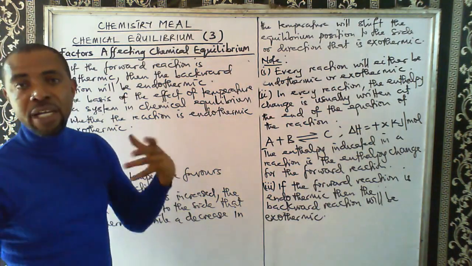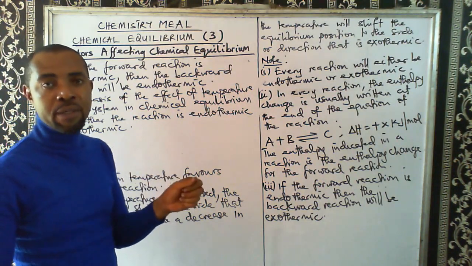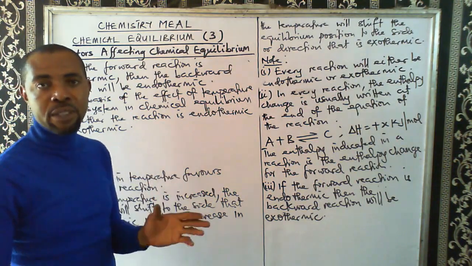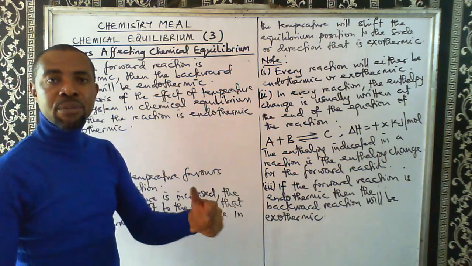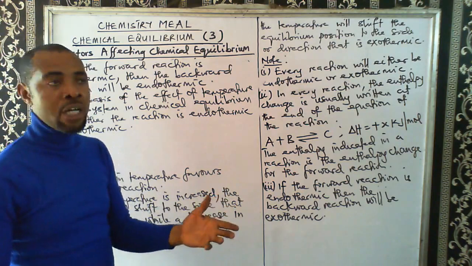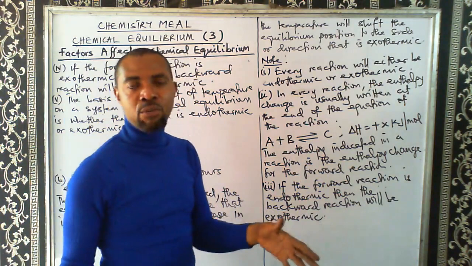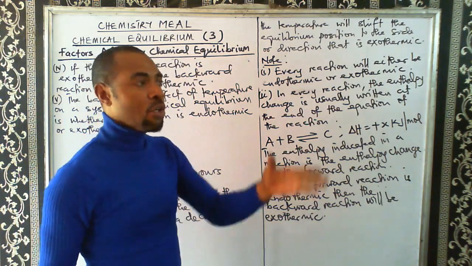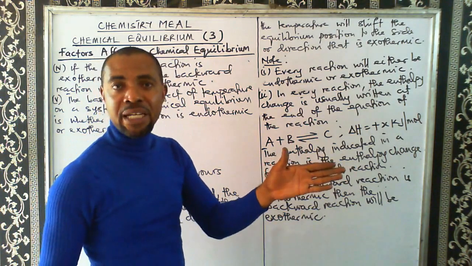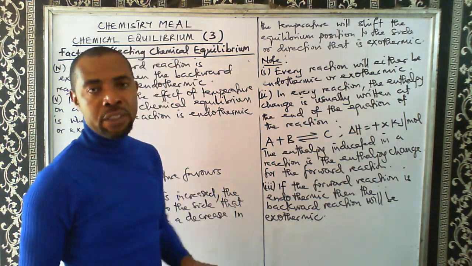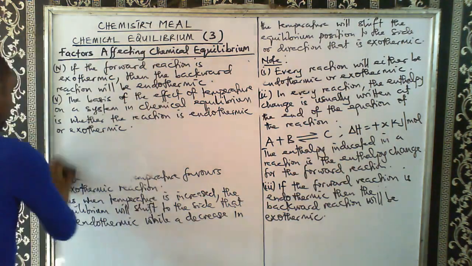So anytime you hear increase in temperature, what will come to your mind is: which side is the endothermic reaction? That's the side that will be favored. Anytime you hear decrease in temperature, it favors the exothermic reaction. So if temperature is decreased in a reaction system in equilibrium, look for the side that is exothermic. That will be the side favored in that reaction.